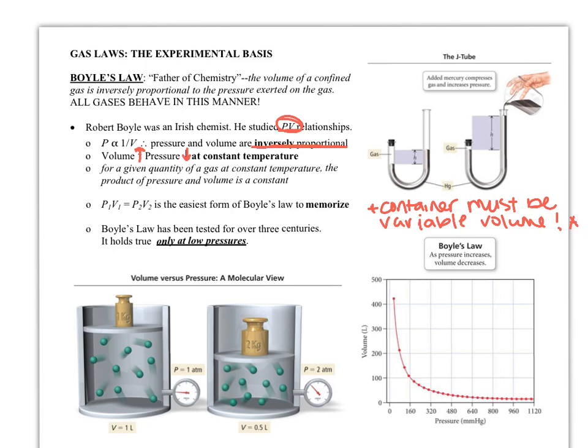You can see down here in the picture in this molecular view, they're using something where as the pressure goes up or down, we can see the overall size, or that bar, moving. Basically, what he saw was that for a given quantity of gas at constant temperature, the product of pressure and volume is always going to be constant.